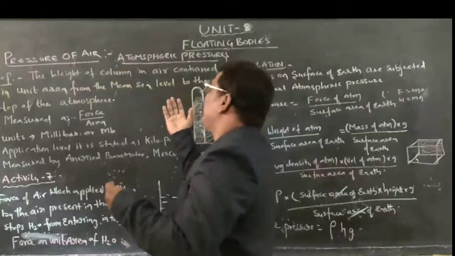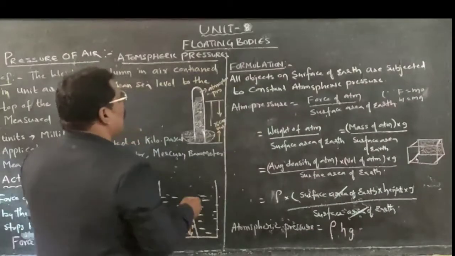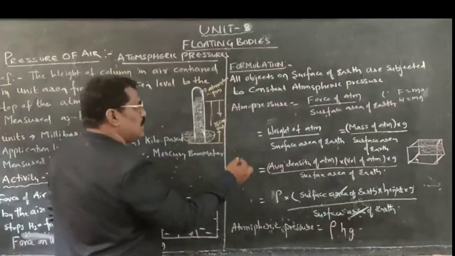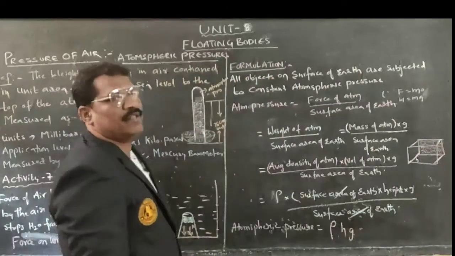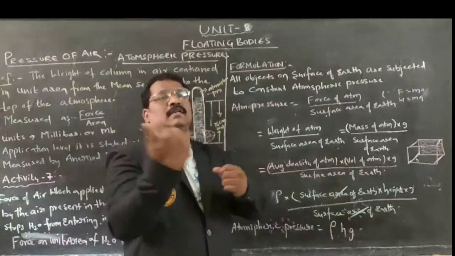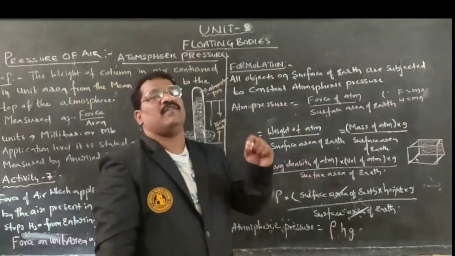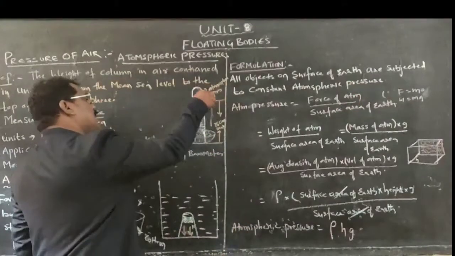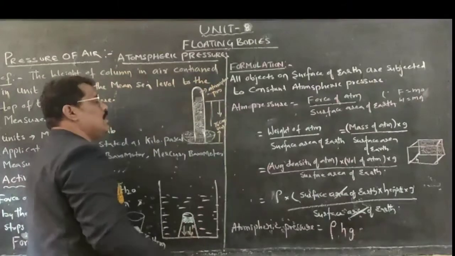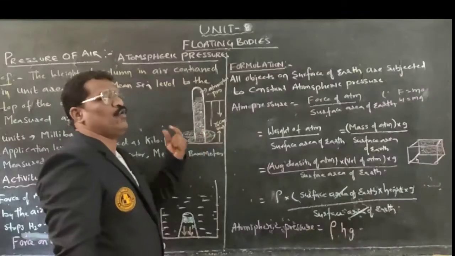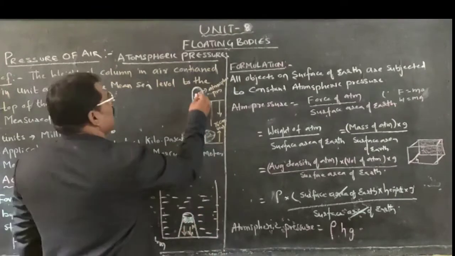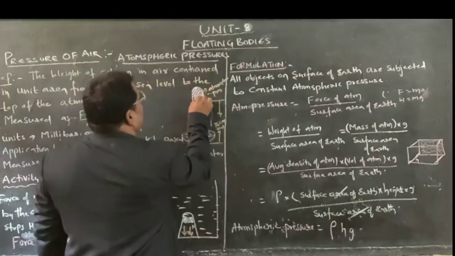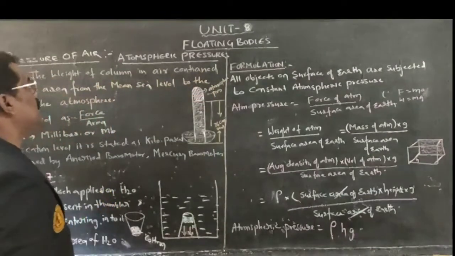What is atmospheric pressure? If I take a bowl consisting of mercury, and take a U-tube, and completely fill it up with mercury, and shake it vigorously so that any air bubbles that exist can be evacuated, and completely fill it up and immerse it in the bowl of mercury. As you place it, we will get a certain area. Within this particular area, an air column will be existing.